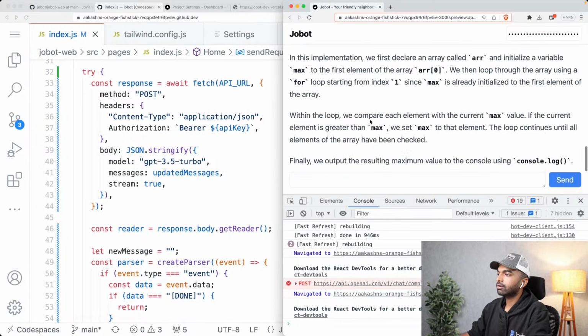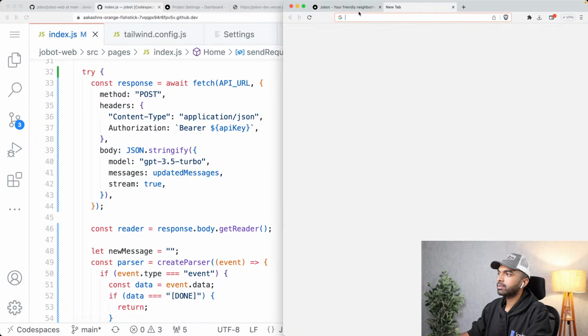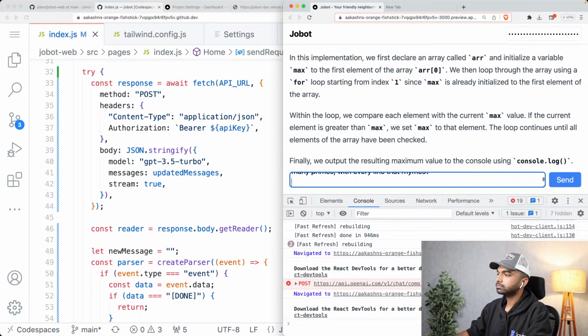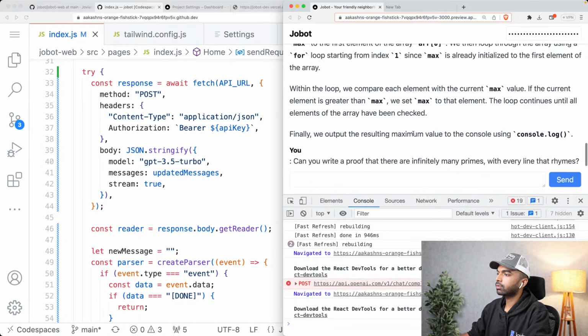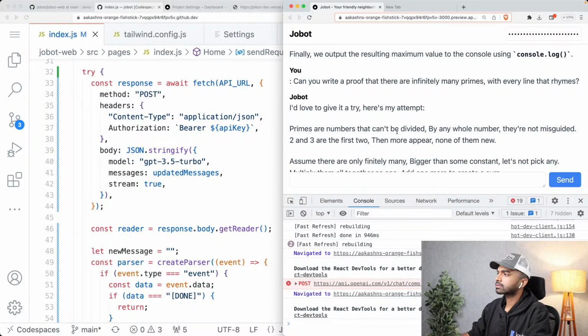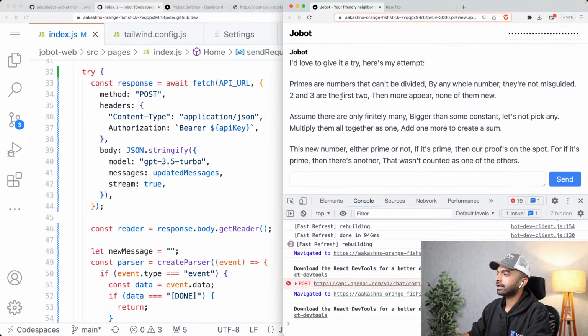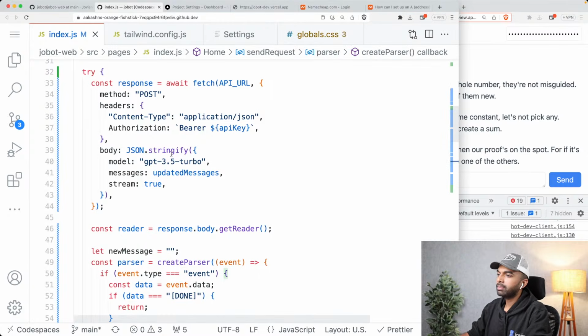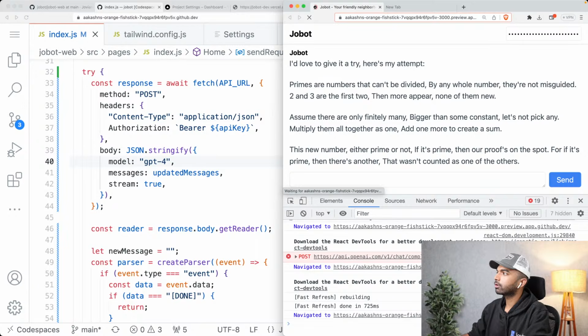But let's try this out. Let's maybe just reload. Let's maybe just ask Jobot over here, can you write a proof that there are infinitely many primes? So yeah, primes are numbers. Well, not really. Yeah, it's not exactly rhyming, but maybe if we use GPT-4, let's try to use GPT-4 over here and let's reload the page.